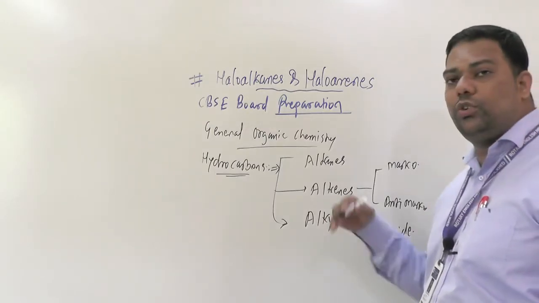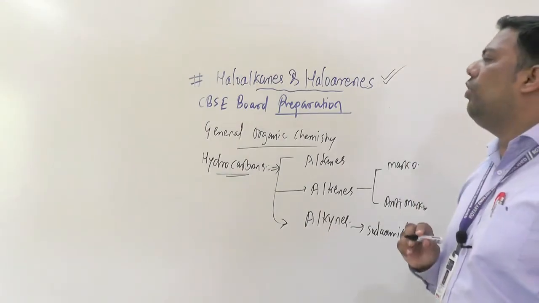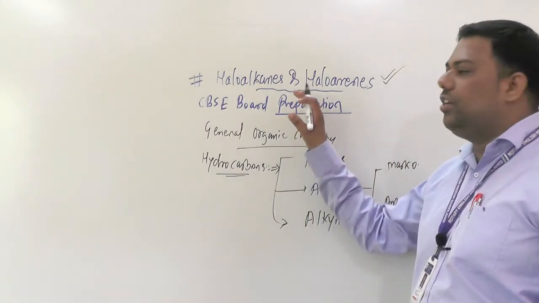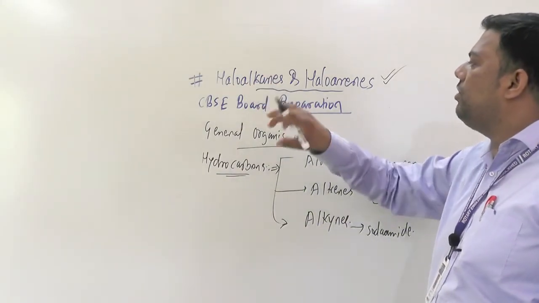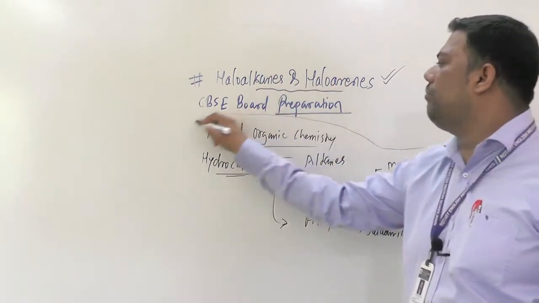So that also continues into this topic, haloalkanes and haloarenes; organic conversions involving haloalkanes and haloarenes, all these things are important.